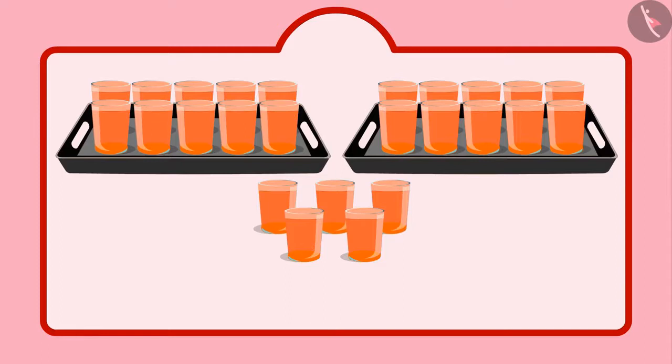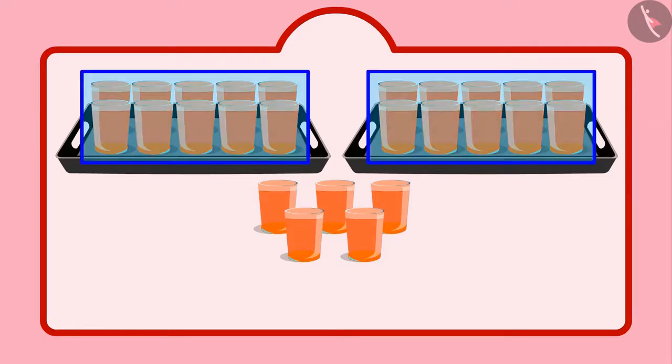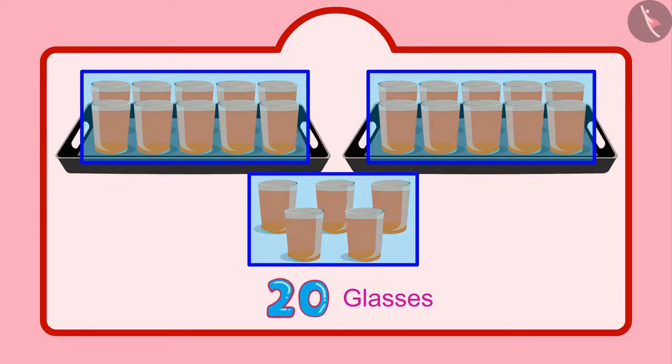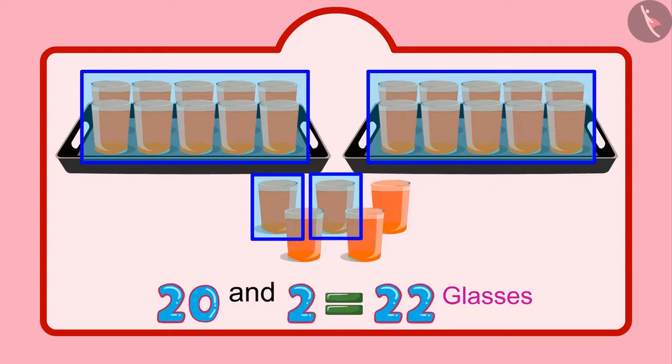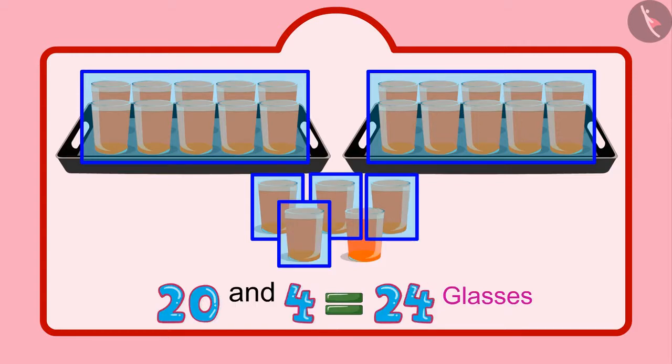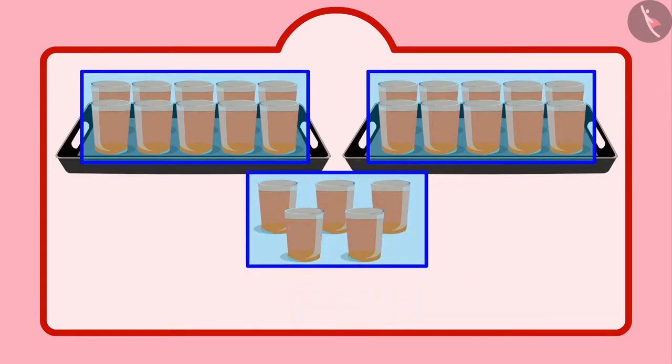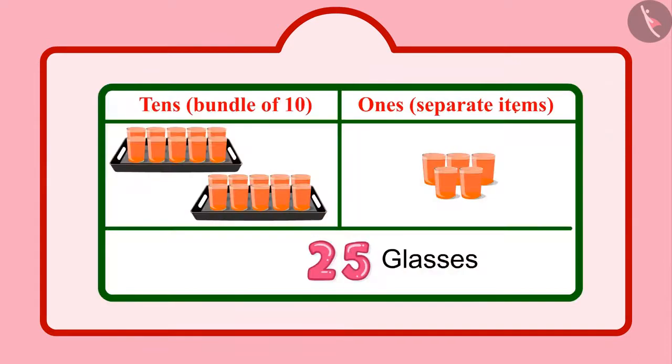Come on, let's see. First of all, Chotu distributed 2 groups of 10 glasses, that is 20 glasses of sharbat, and then 5 more glasses. That makes it 21, 22, 23, 24, 25. Chotu distributed 25 glasses of sharbat. Children, in these 25 glasses, 2 means 2 tens and 5 means 5 units.